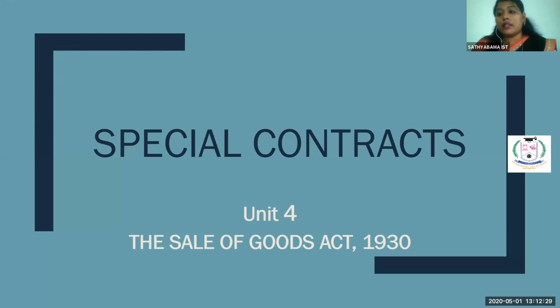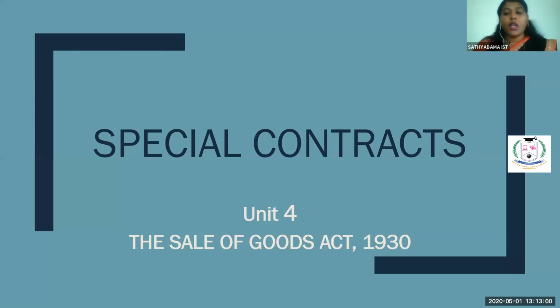And this act is applicable to the territory of India, except Jammu and Kashmir. But after an amendment was made to this act, on September 23rd, it was renamed the Sale of Goods Act. Originally, it was the Indian Sale of Goods Act 1930, but after the amendment in the month of September, it became the Sale of Goods Act.